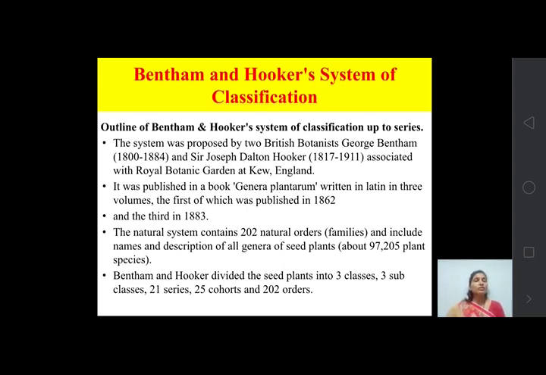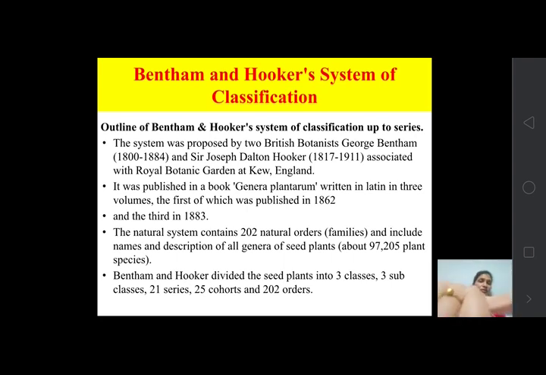They did a vast and huge study in their time, and it was a great contribution in the field of taxonomy. It is a very authentic, useful and easy classification system, and we still use it now, because it contains all the parameters and characters, and it is easy to follow.